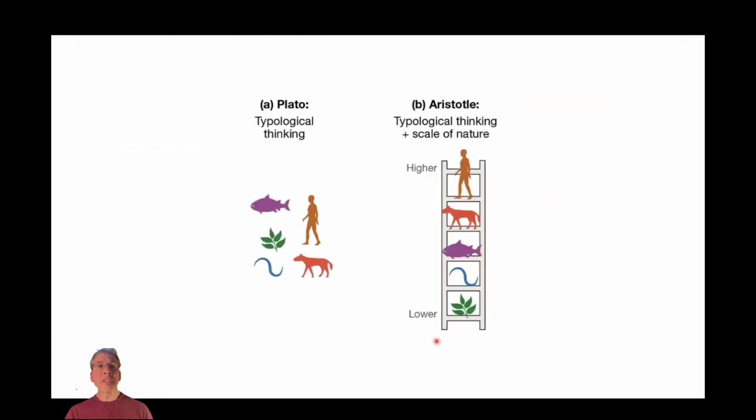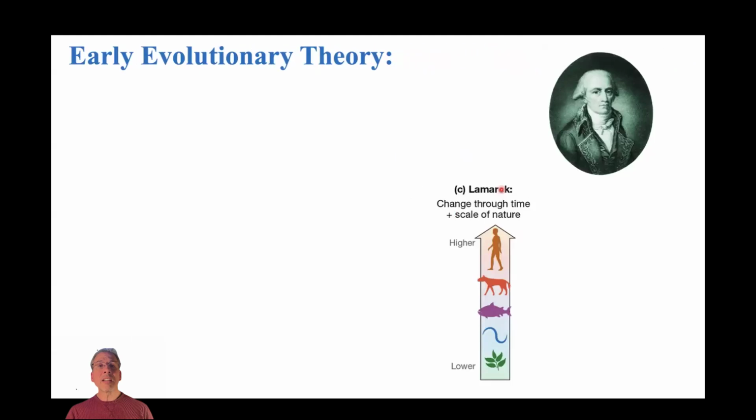So let's now take a few minutes and just think about some of the early ideas regarding evolution. Thousands of years ago, at the time of Plato and Aristotle, people thought that species were fixed entities. They didn't change at all over time. Aristotle argued that yes, species are fixed entities. They don't change over time, but we can recognize so-called lower organisms, such as plants and mushrooms, and more higher organisms, such as animals, of course, ultimately culminating in humans at the apex of this ladder or this scale of nature. But then let's fast forward to the 1700s.